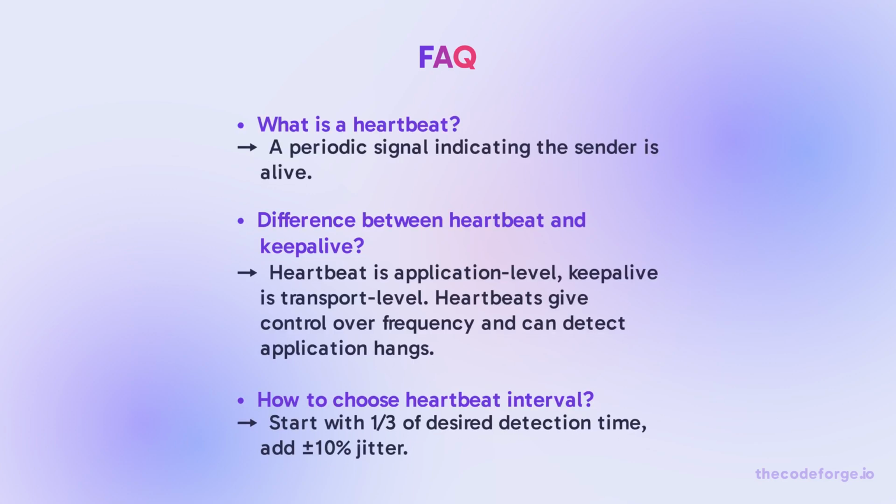And a few frequently asked questions. What is a heartbeat? A periodic signal indicating the sender is alive. Difference between heartbeat and keepalive? Heartbeat is application level, keepalive is transport level. Heartbeats give control over frequency and can detect application hangs. How to choose heartbeat interval? Start with 1/3 of desired detection time, add plus or minus 10% jitter.